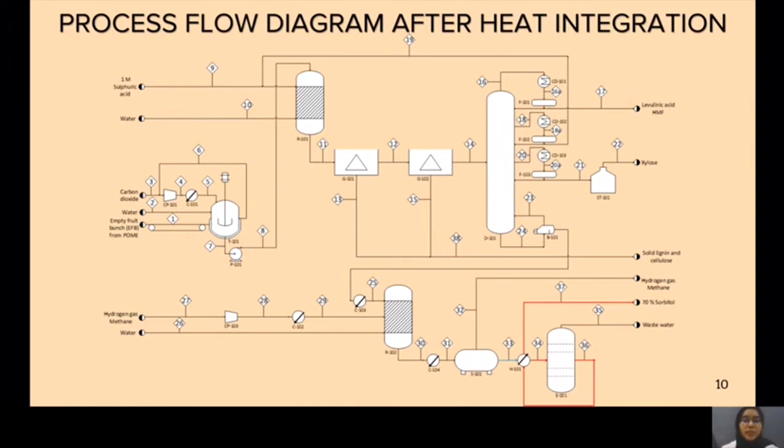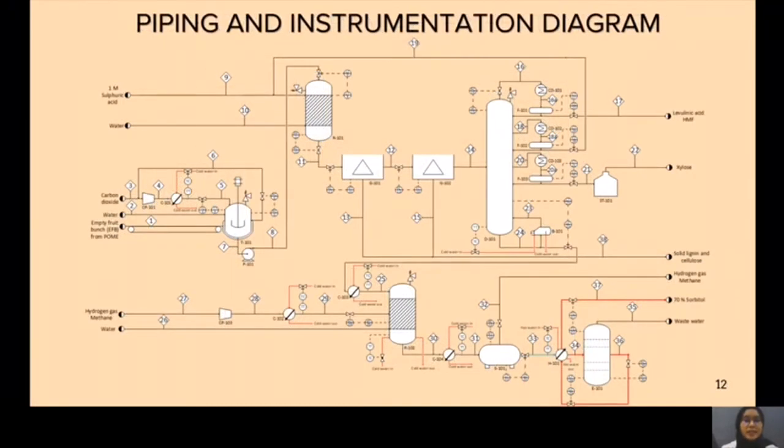After performing heat integration using pinch analysis, the energy requirement is 1454.6 kilowatt. The total energy recovery of this process is 1.99%. This is our piping and instrumentation diagram. The types of controllers being used are temperature, flow rate, pressure, level, and composition controllers.